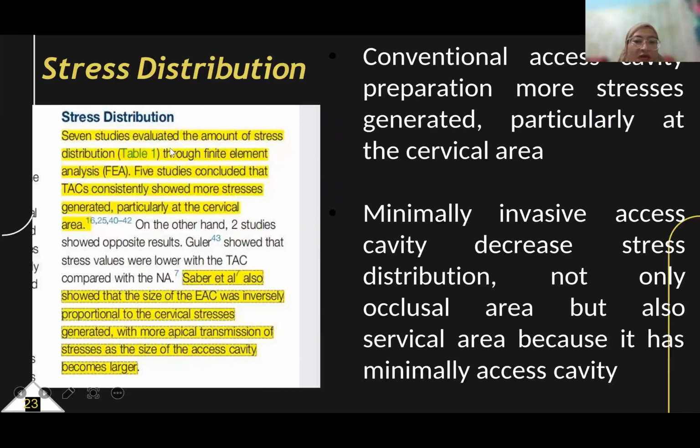We can see from several journals that 7 studies evaluated the amount of stress distribution. 5 studies concluded that TAC, or conventional access cavity, showed more stress generated, particularly at the cervical area. Saber et al. also showed that the size of the endodontic access cavity was inversely proportional to the cervical stress generated, with more apical transmission of the stress as the size of the access cavity becomes large.